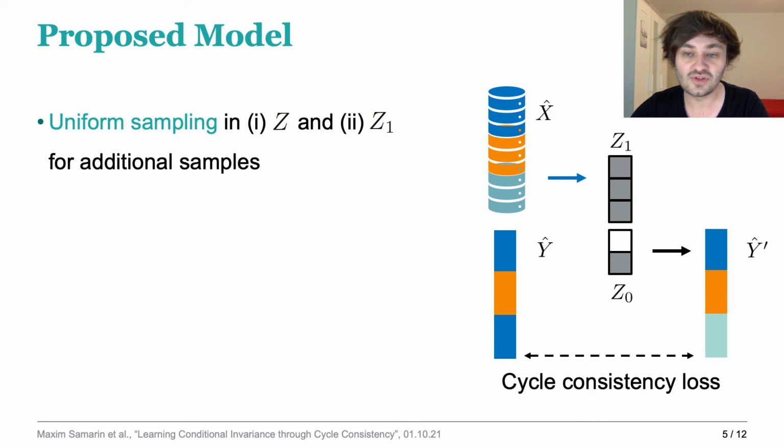Now, if there were information about the property encoded in Z1, this would lead to an increased cycle consistency loss. So training with this additional loss moves information about the property into the subspace Z0.